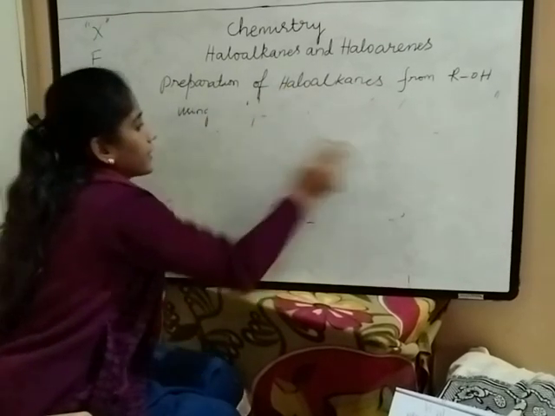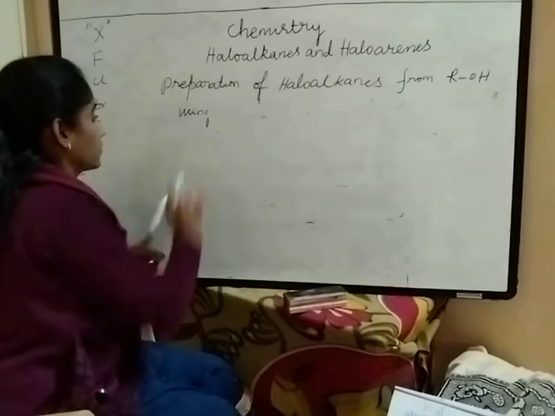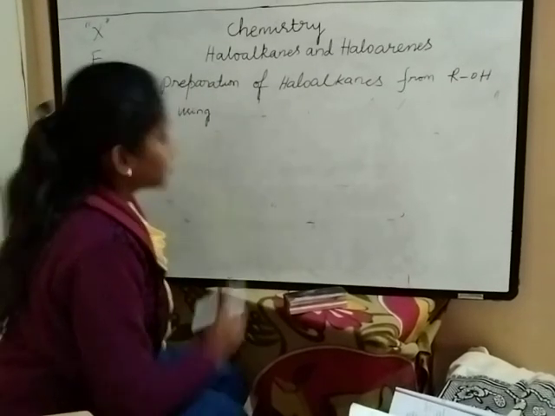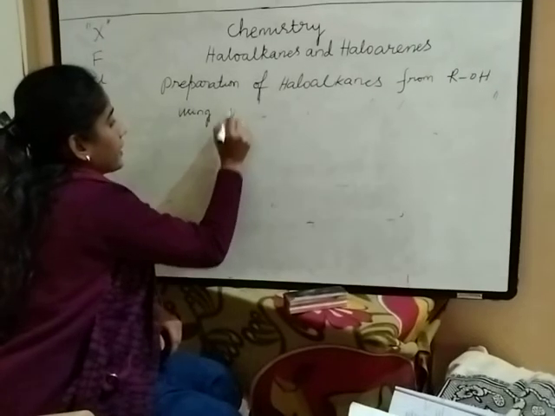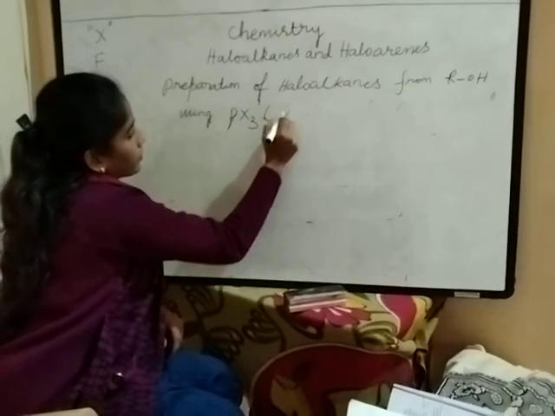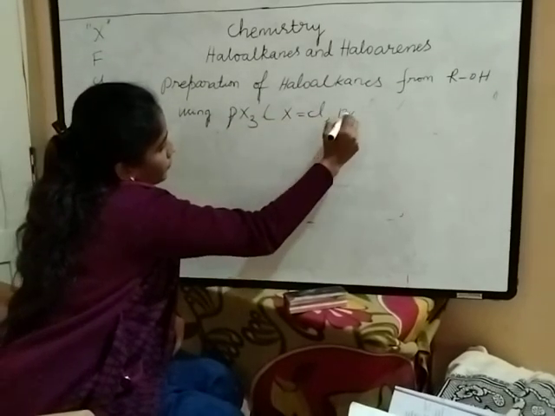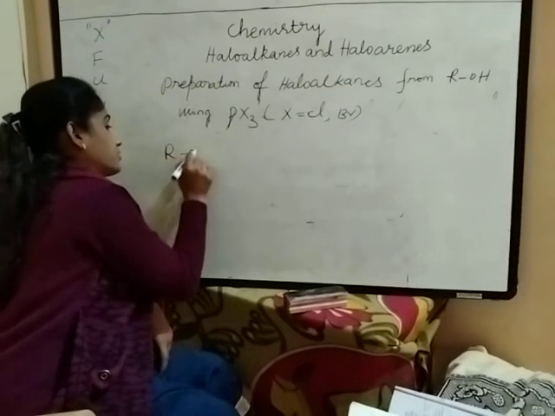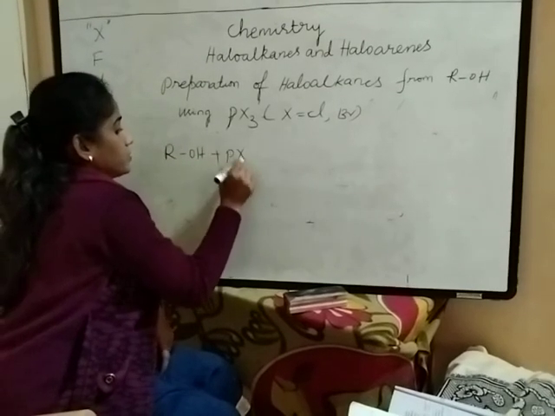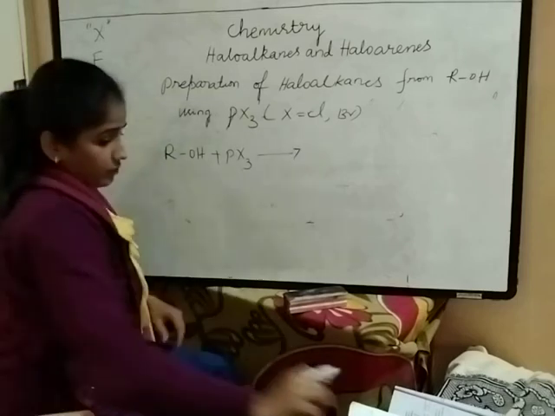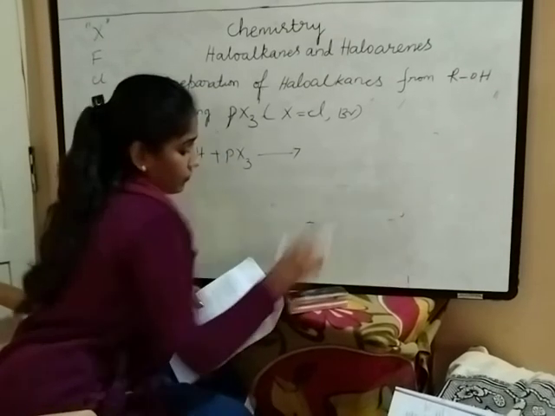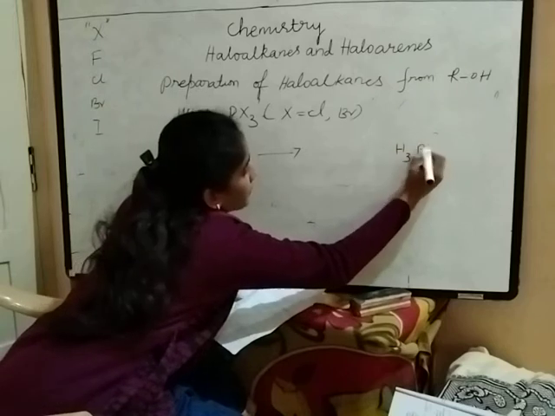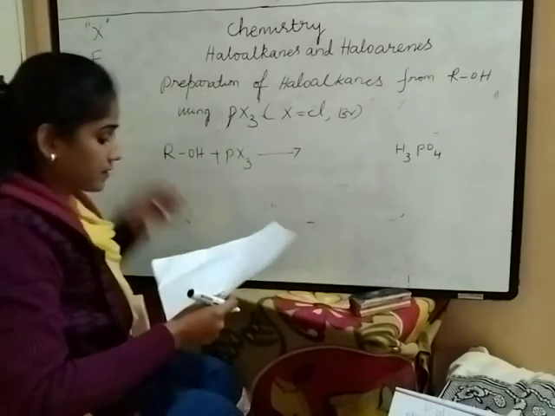Next, using phosphorus trihalide, PX3. They have given X equal to chlorine and bromine. ROH reacts with phosphorus trihalide and one acid is released here, H3PO3, phosphorus acid.